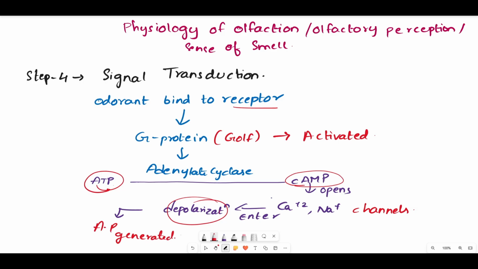So let me just repeat it once again. Signal transduction means the odorant molecules will be binding to the receptor, due to which the G protein will be getting activated. Here the adenylate cyclase will be converting ATP to cAMP. This cAMP will be causing the opening of the calcium and sodium channels, due to which these ions will be entering inside the cell, causing depolarization, finally leading to the action potential generation. So chemical signals are converted into electrical signals. That is the signal transduction.